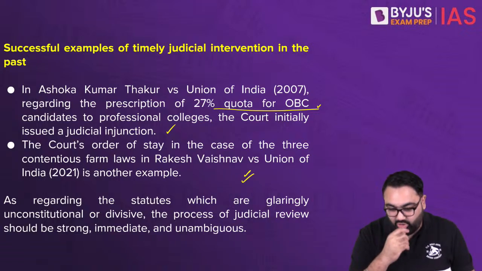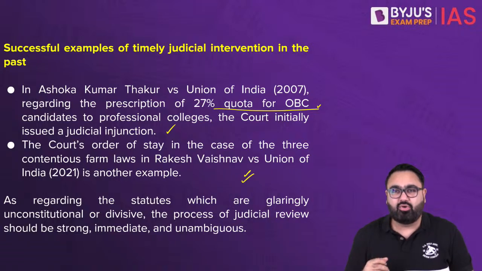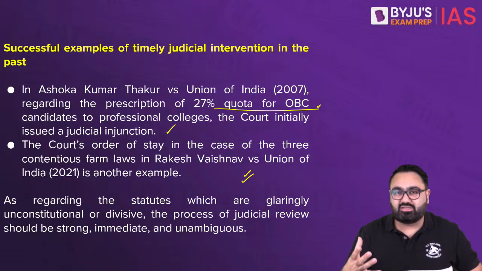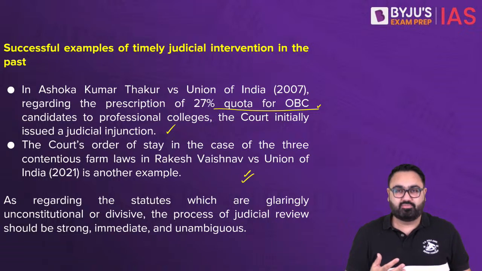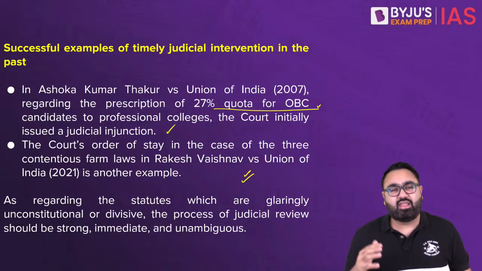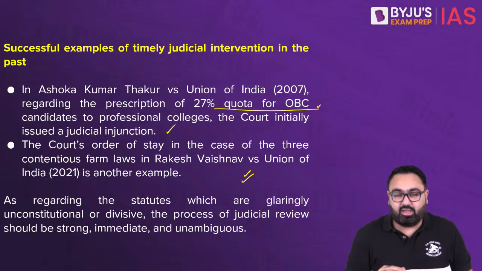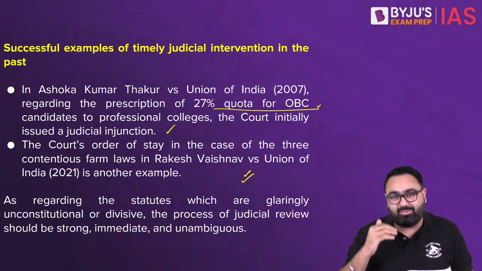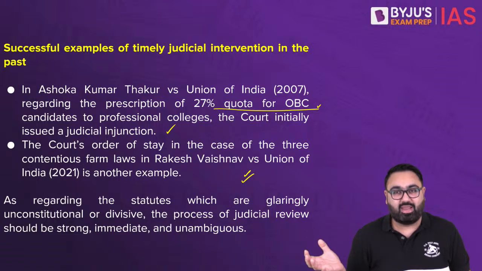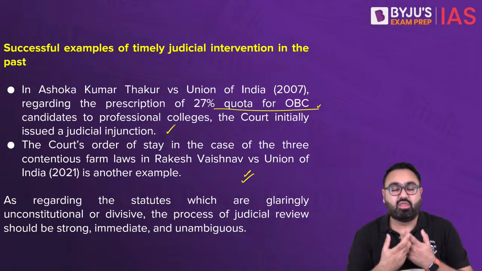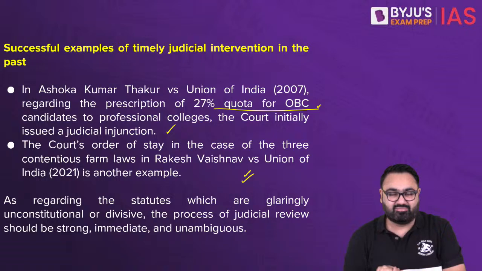In fact, you will see the Supreme Court and High Courts hearing some important matters involving important personalities at very short notice. So if the excuse is that we have a long waiting list, the point here is that you do hear cases without asking them to wait for such a long time when you think that the cases are important. So why not do that here as well? This is the point that the author is making.